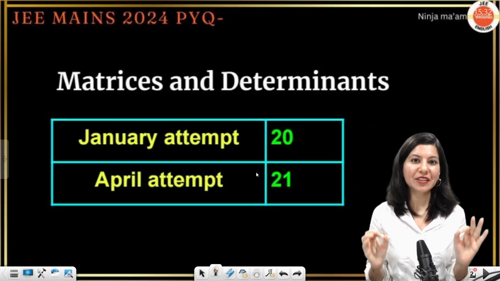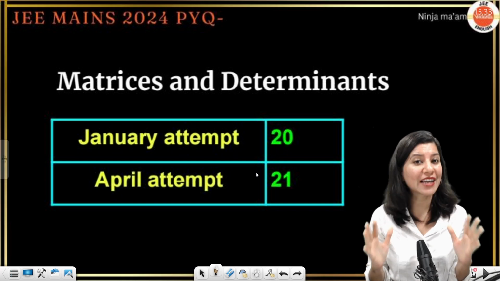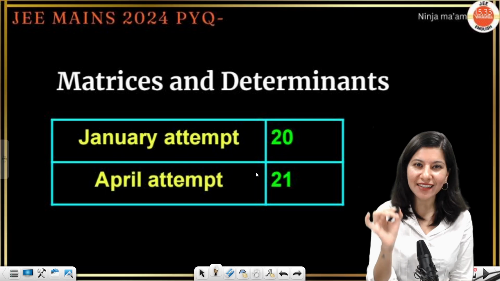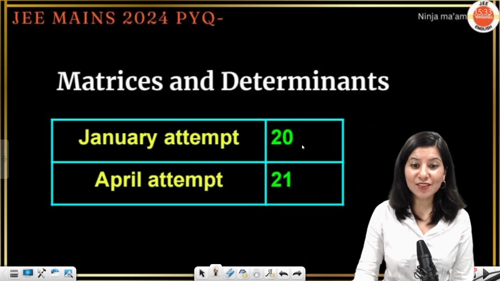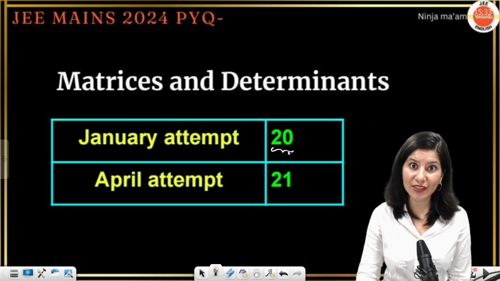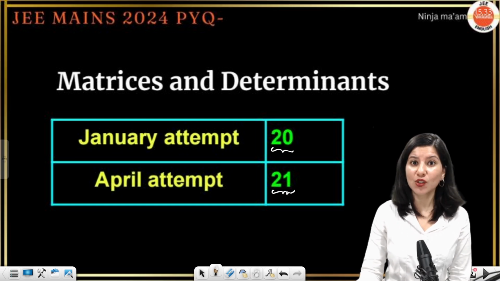So I am here with the highest weighted chapter of JEE Main 2025, that is going to be matrices and determinants. You can clearly see the statistics on the screen that in January attempt there were 20 questions asked from matrices and determinants alone, and in April attempt the number is 21.